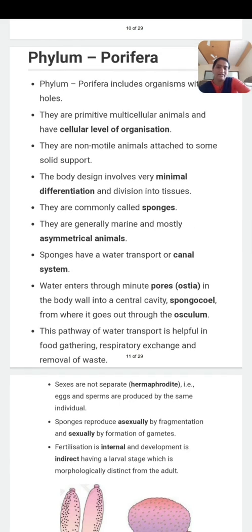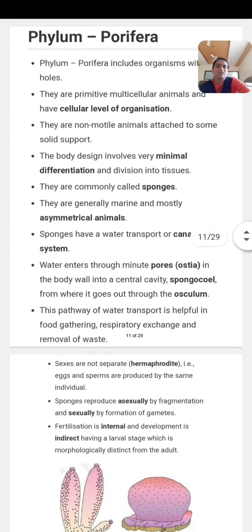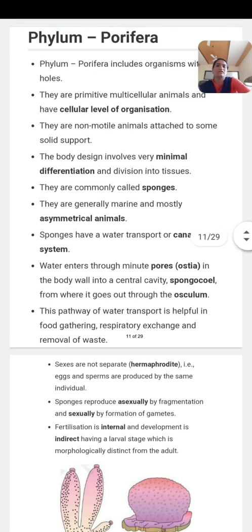They are aquatic, mostly marine, but some are found in fresh water. The body design involves very minimum differentiation of tissues. As they show the cellular level of organization, they have minimum tissue level organization. These organisms are commonly known as sponges.